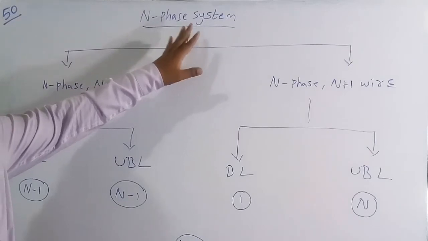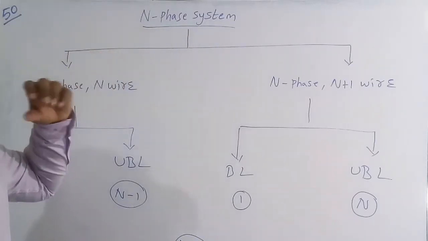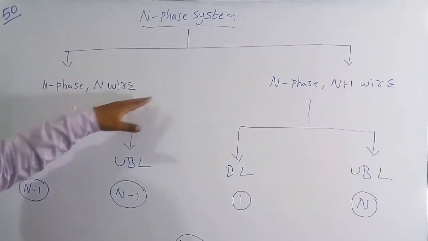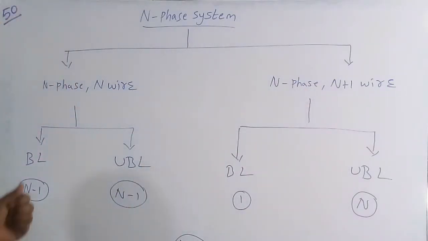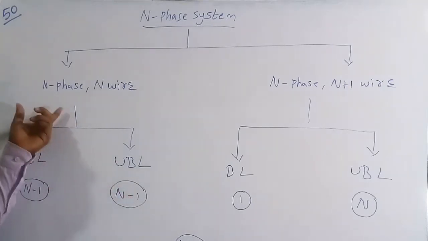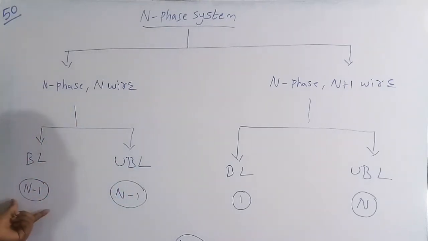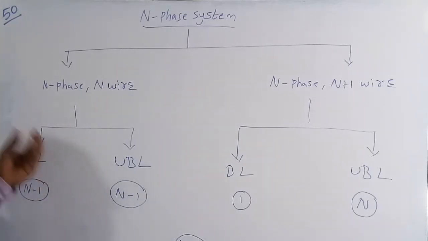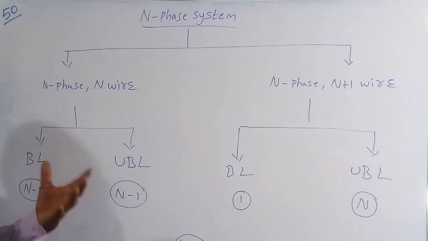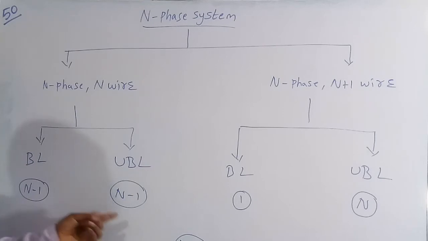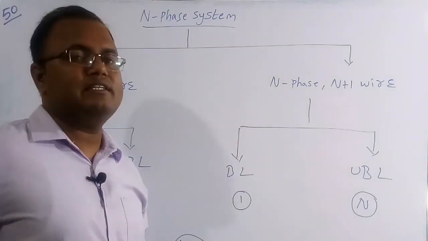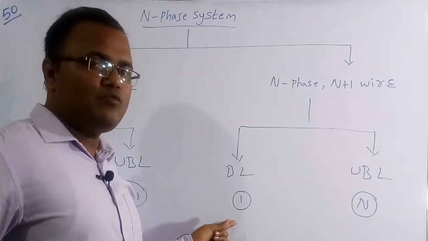Basically for an n-phase system, we can categorize into two forms, which are the n-phase n-wire or n-phase n plus 1 wire. The extra wire is called the neutral wire. Now here for a balanced load and unbalanced load, for an n-phase n-wire system, for balanced load we require n minus 1 wattmeters. These are the minimum wattmeters required in order to measure the active power consumed by the load. For unbalanced load we require n minus 1 wattmeters. So it is the same for both balanced and unbalanced load. But for an n-phase n plus 1 wire system, for balanced load we need only 1 wattmeter.